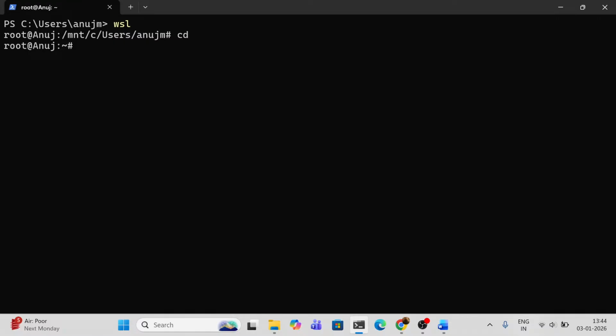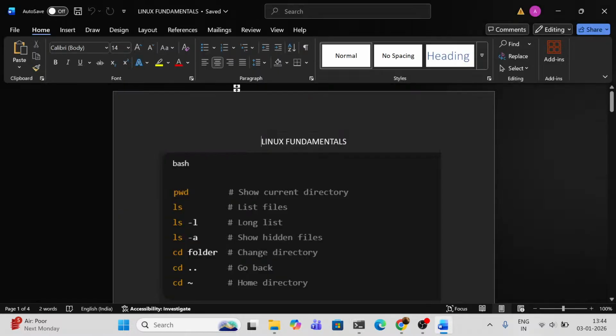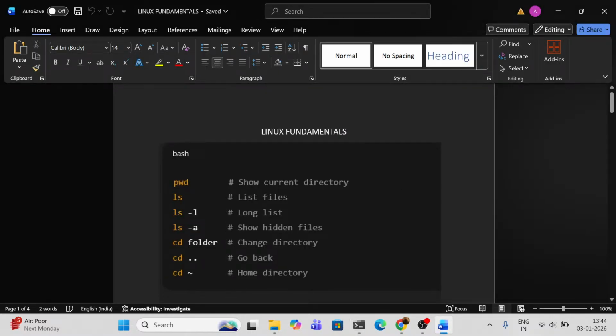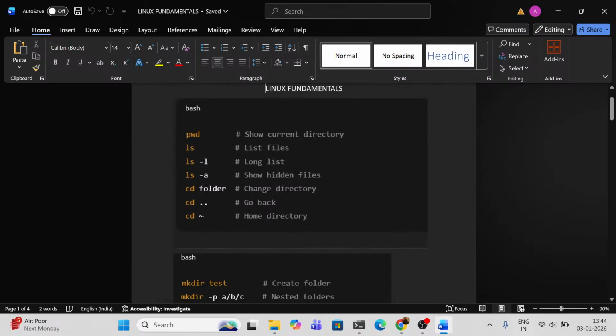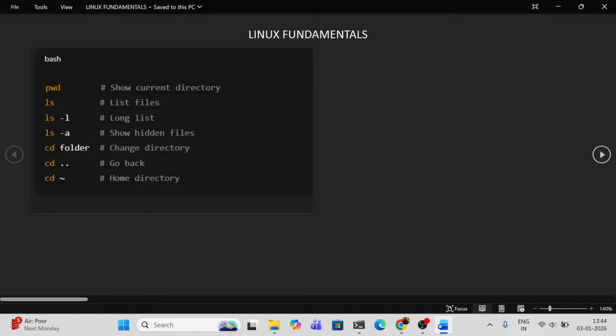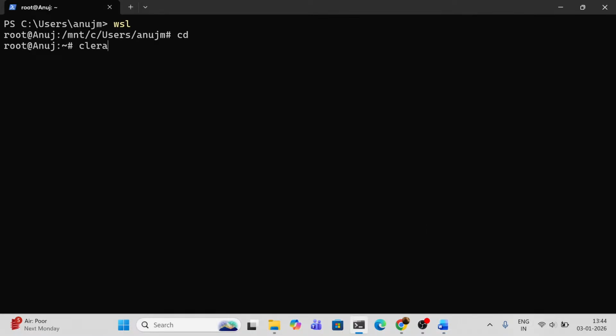So let me show you some basic commands. Here are some basic commands. Let's learn some basic fundamentals of Linux. So what exactly is Linux? As we all know, Linux is open source, which provides security. So this is a set of basic fundamental commands. So let's go with this. First of all, pwd. What exactly is pwd? What do you mean by pwd? What exactly does it show? It shows your current directory.